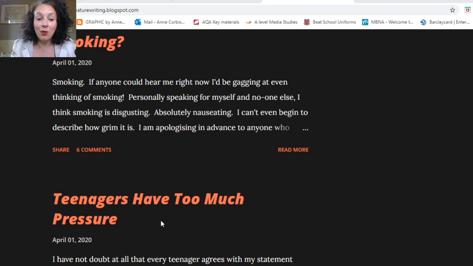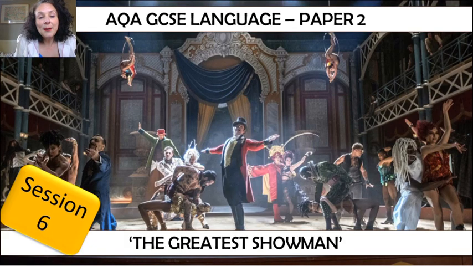However, we are now moving on. Let me just bring up the PowerPoint. Okay. So we're continuing to look at English Language Paper 2. Before Easter, you were doing the writing section. This half term, we're looking at the reading section. Okay, so I'm just going to talk you through what the reading section looks like.